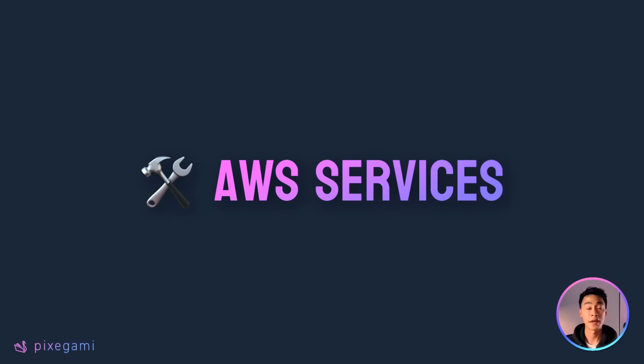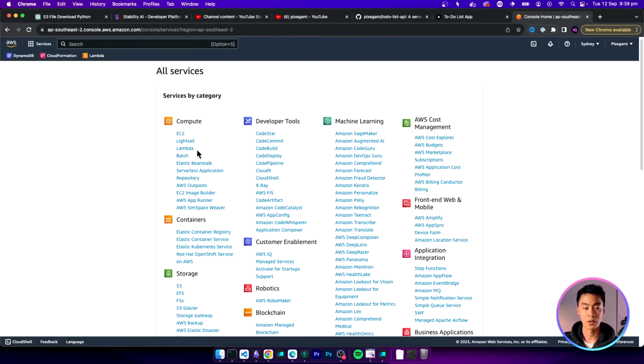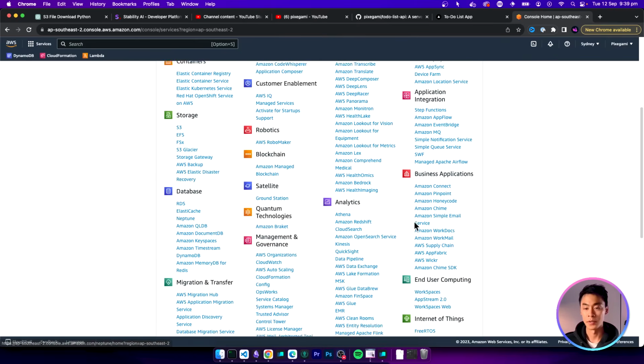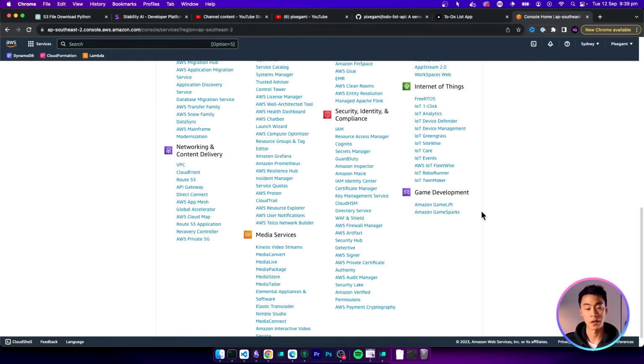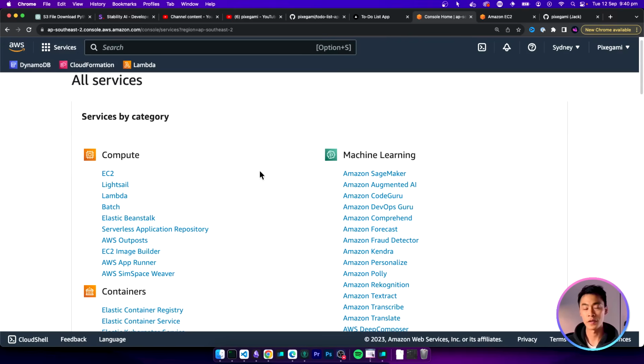First, let's talk a little bit about AWS Services. And you can think of these as the building blocks for your application. There's actually a lot of these available and they do different things. For example, they can run your code for you in this compute section. They can store things for you in the storage section. There's databases, machine learning, and just a whole bunch of stuff. And you don't really need to learn them all to get started. There's only maybe 10 or so core services that you really need to know about. Let's quickly go over some of the main ones.